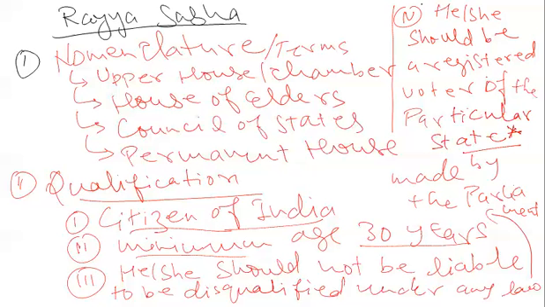So let me talk about this fourth ground or qualification in great detail. But before that, let me reiterate that there are some qualifications required to contest election to the Rajya Sabha. First is the universal qualification that he or she should be a citizen of India. Second, minimum age should not be less than 30 years. And third, he or she should not be liable to be disqualified under any law made by the parliament. And fourth, earlier there was a ground that he or she should be a registered voter of the particular state.